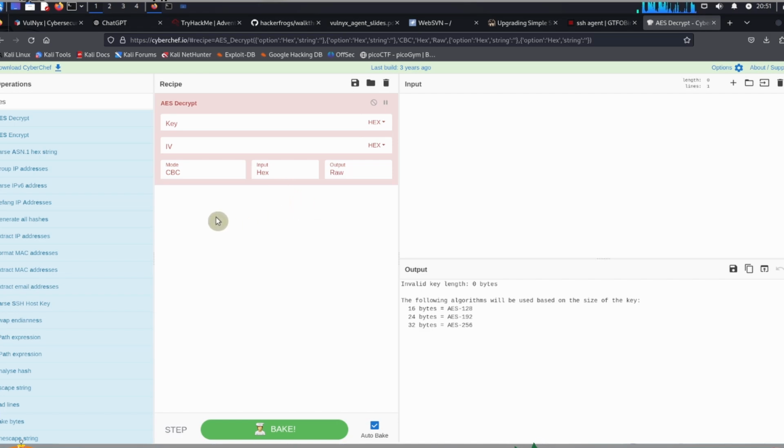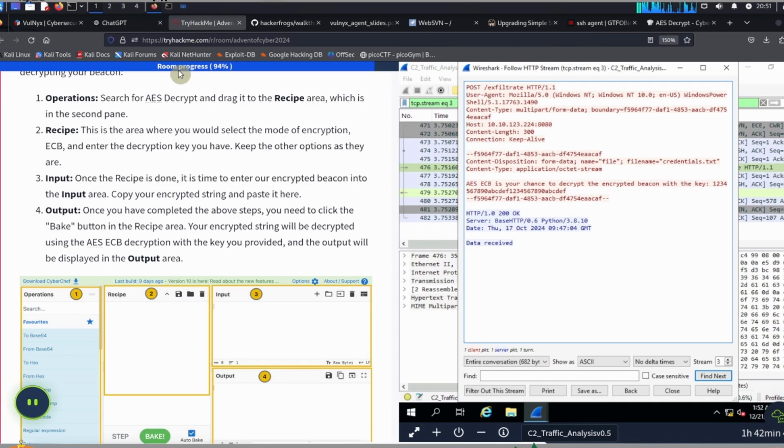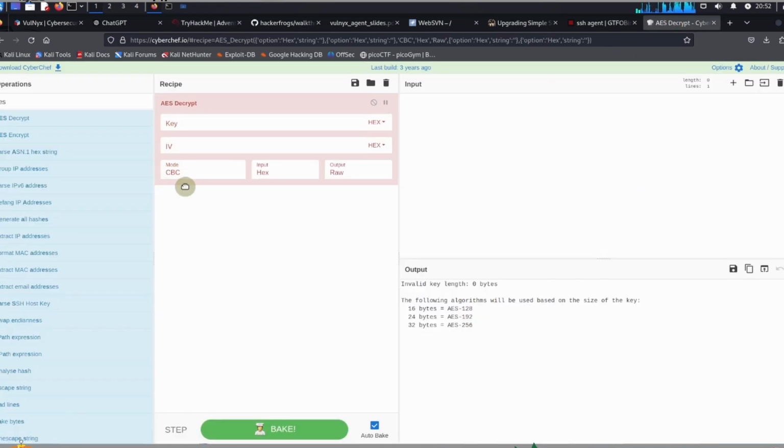Okay, so from here, this is the area where you would select the mode of encryption, which is ECB, and enter the decryption key that you have. So over here in the recipe, we have to select the mode for the AES decrypt. So select ECB, and then we need to get the key.